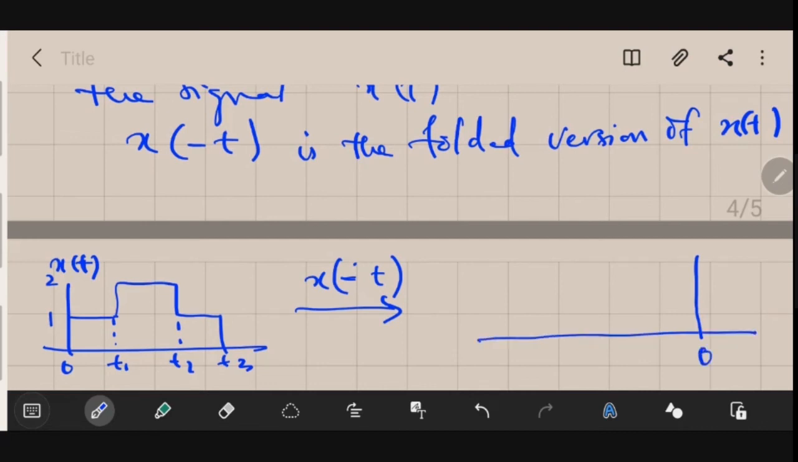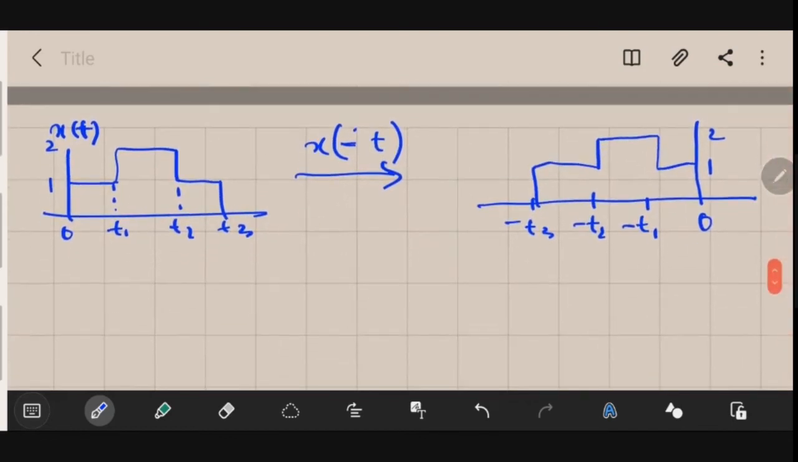So this will be your 0. On the other side of the axis, if this was your T1, then it will be minus T1. Similarly, T2 will be minus T2, and T3 is minus T3. The signal will look like this, with amplitudes 1 and 2. You could see that it is just the mirror image, a replica of the signal x of t. Only what we have done is taken it to the other side of the y-axis. So this is your folding operation. This is a very simple operation.